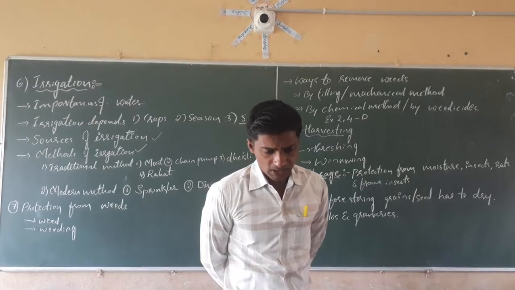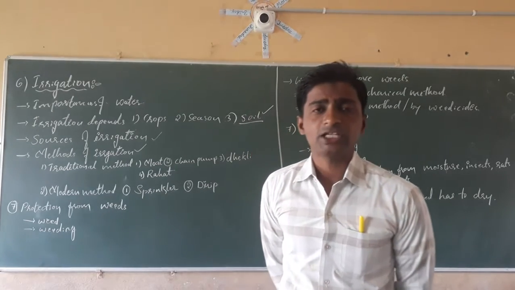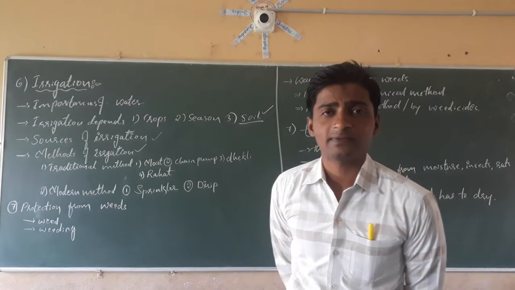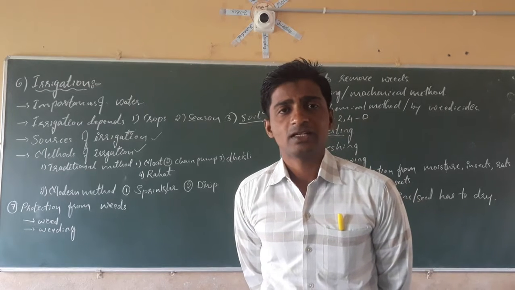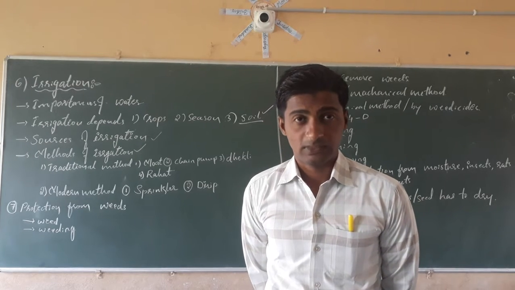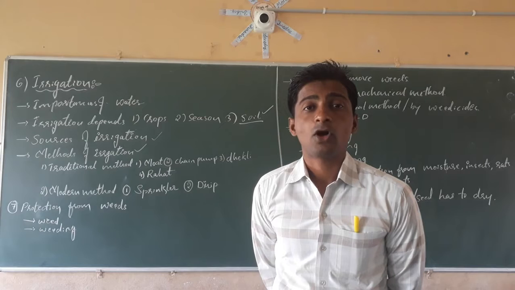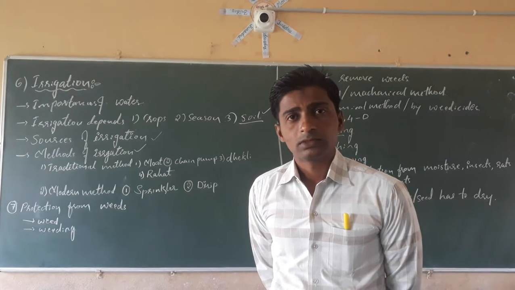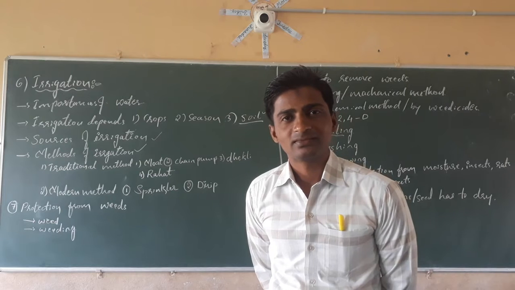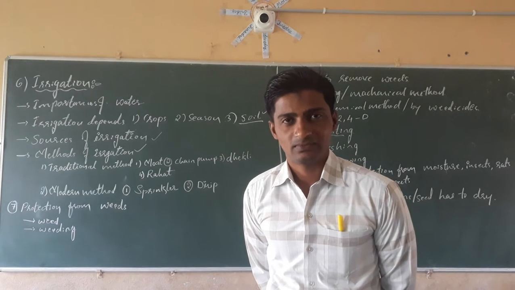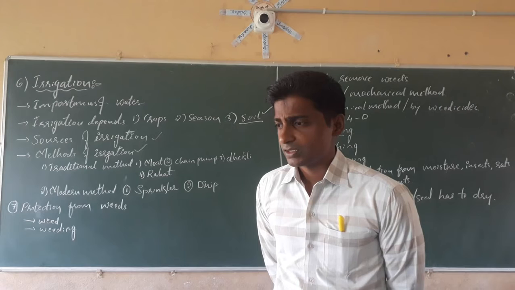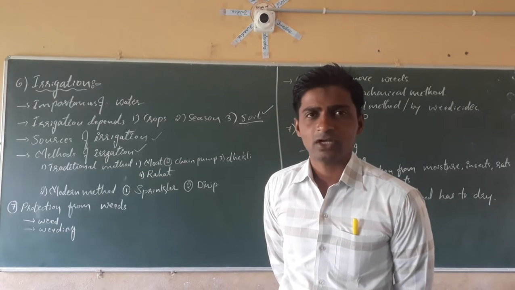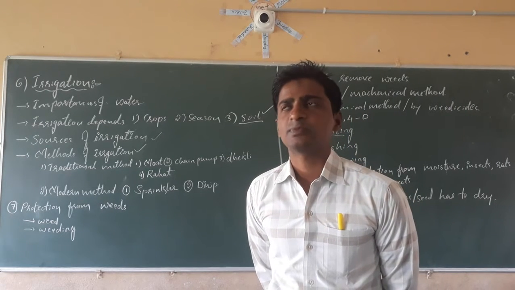See, here the irrigation methods are mainly divided into two types. The first one is the traditional method. The second one is the modern method. The traditional method needs more water and more energy. In our areas maybe it is not present, somewhere maybe it is present.